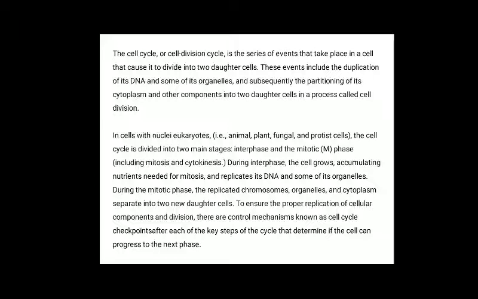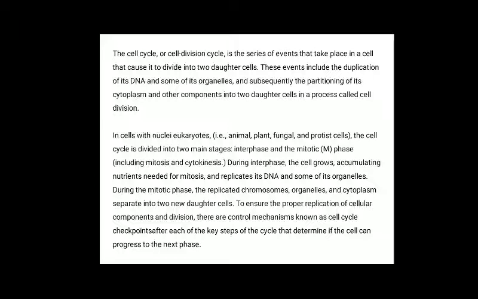During interphase, the cell grows, accumulating nutrients needed for mitosis and replication of its DNA and some of its organelles. During the mitotic phase, the duplicated or replicated chromosomes, organelles, and cytoplasm separate into two daughter cells.